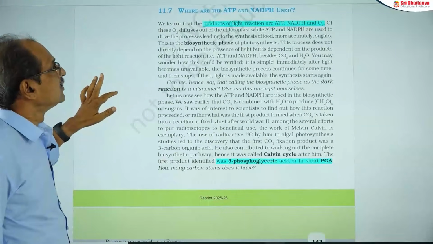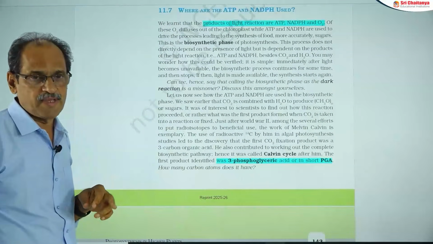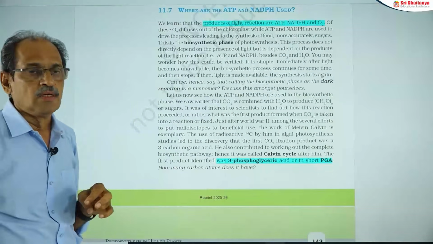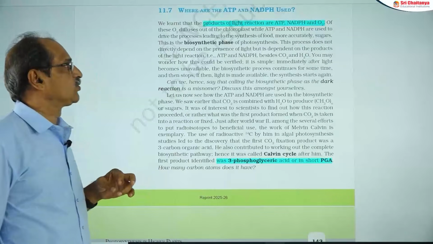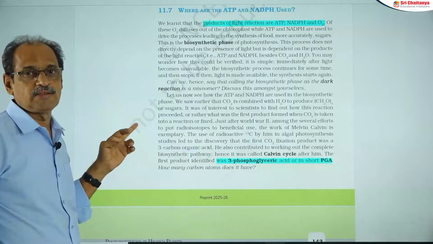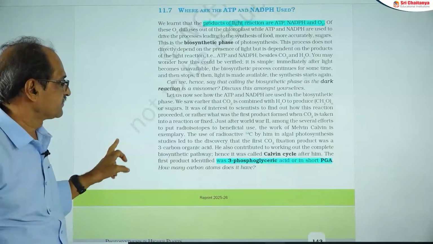Next comes the dark reaction. The question is where the ATP and NADPH2 produced in the light reaction are used. Actually, the ATP and NADPH2 are considered the assimilatory power. So these high energy products are used in the dark reaction.